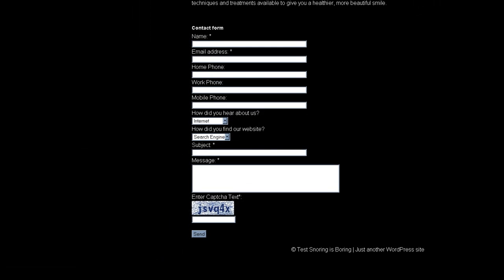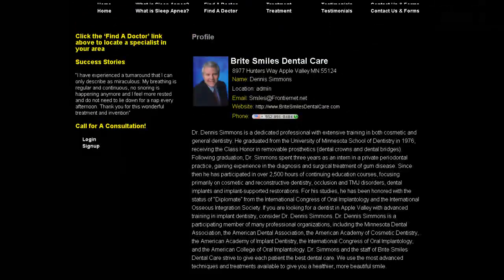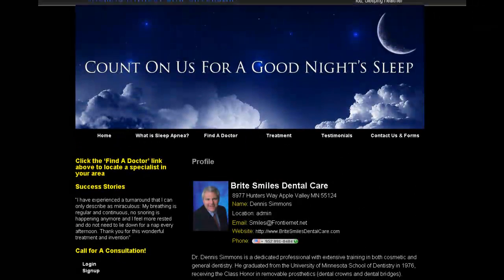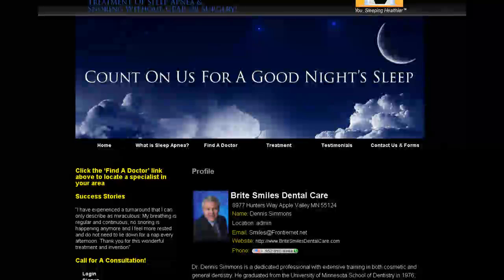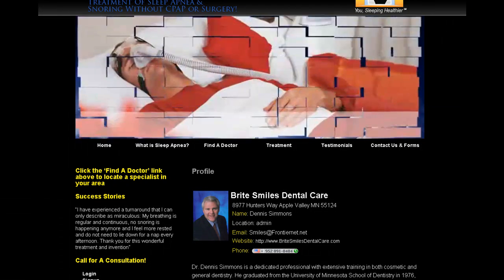But I've got it set so that when you click that button, the page scrolls down to this form area, and that's just going to make things a little bit easier on the person that is attempting to establish contact. The same will be true with every other one. So now quickly let me show you how doctors can administrate their site.